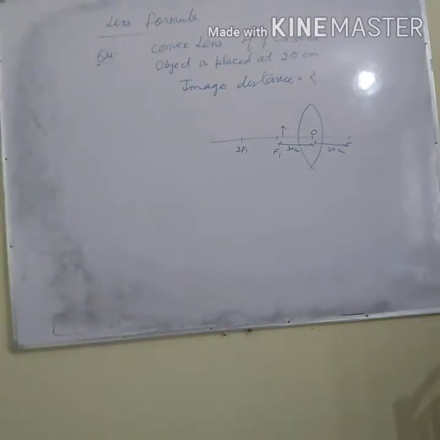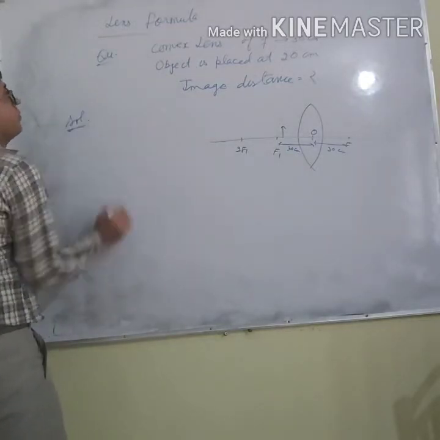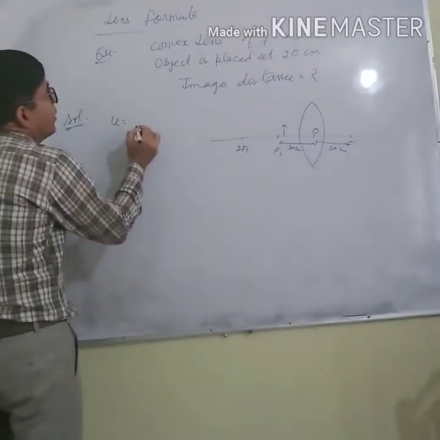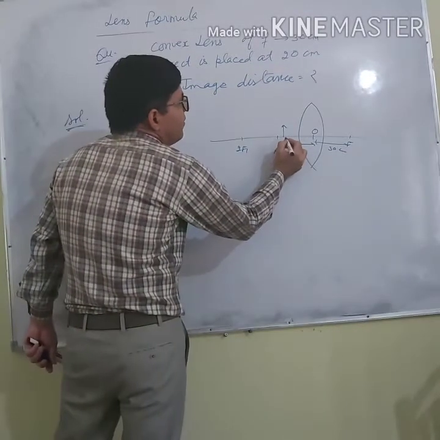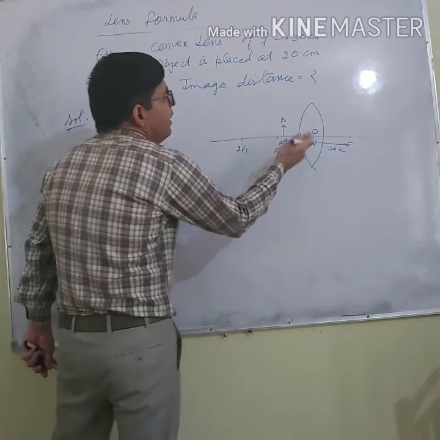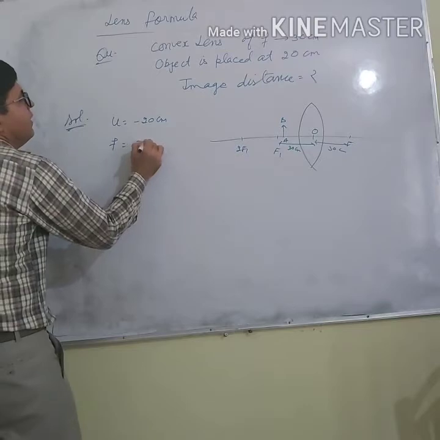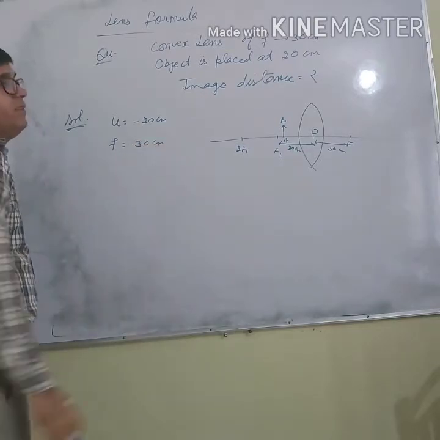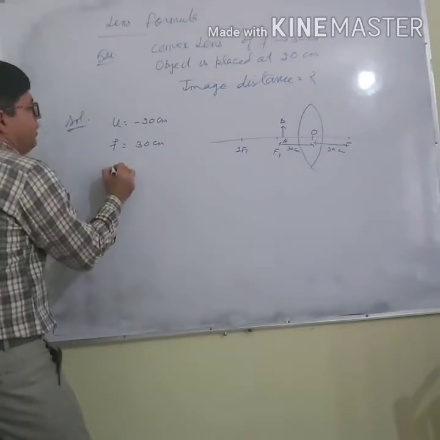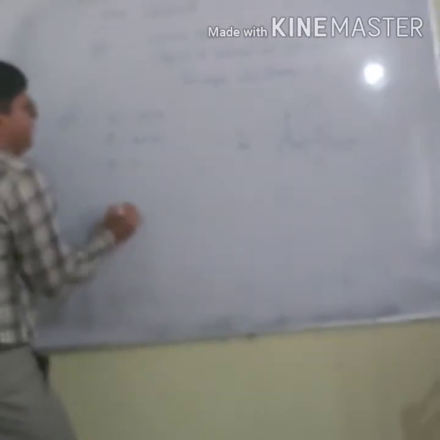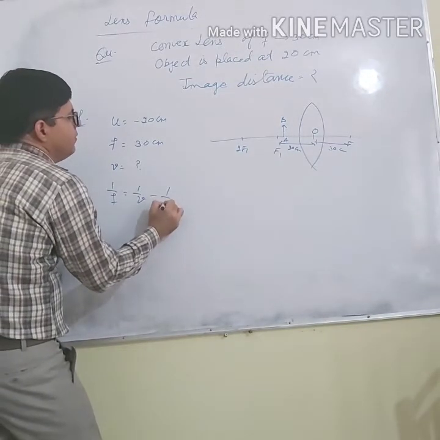So let's do it. Solution is here. u is minus 20. Why minus? Because it is on the left hand side. I have placed the object on the left hand side. And what is f? f is 30 centimeter. Why? Convex lens. And v I have to calculate. Let's calculate. 1 by f equals 1 by v minus 1 by u.